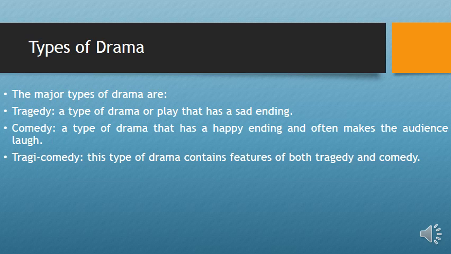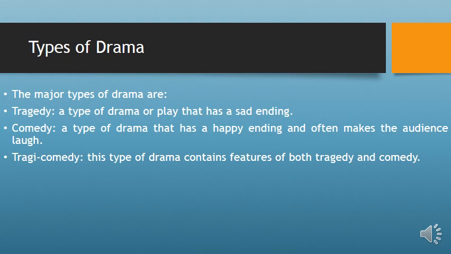Types of drama. The major types of drama are tragedy. Tragedy is a type of drama or play that has a sad ending. That is, any story or any drama that has a sad ending is called tragedy.